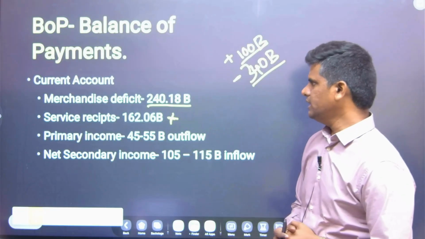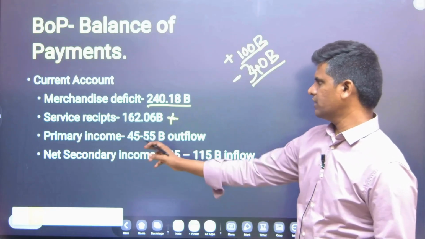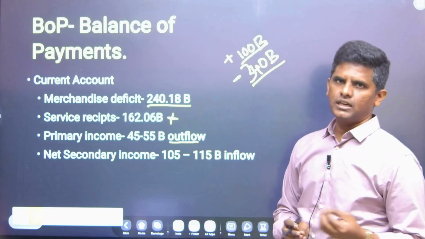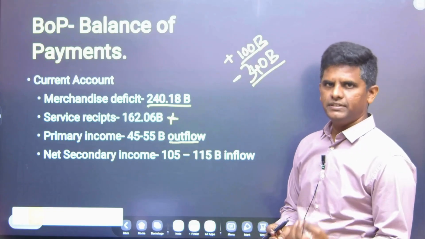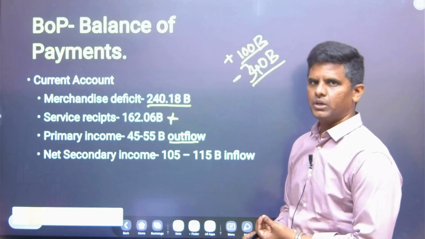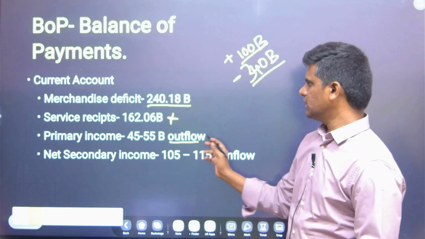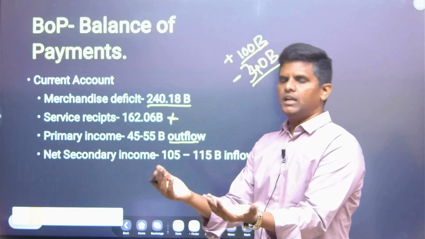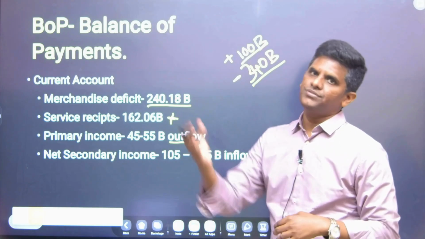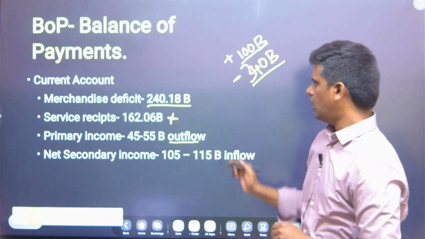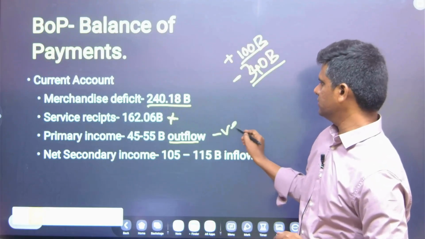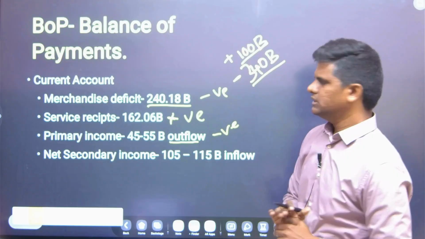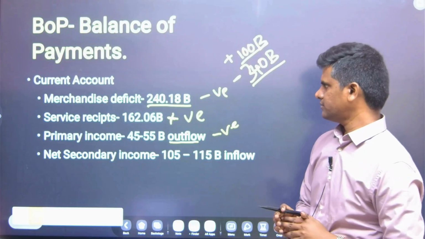And the primary income is 45 to 55 billion outflow. That is, we have seen profit, dividend, interest, and employee compensation. All these things, the outflow is like we are paying more to the foreigners than what Indians are getting from the foreign country. So outflow, so it's in negative. This is also in negative. This is in positive. Just to have an understanding.